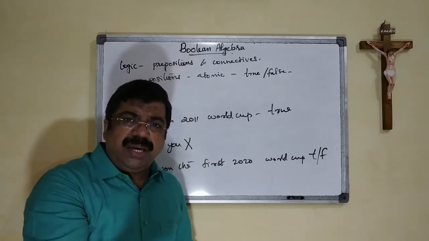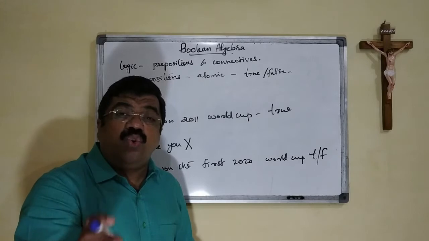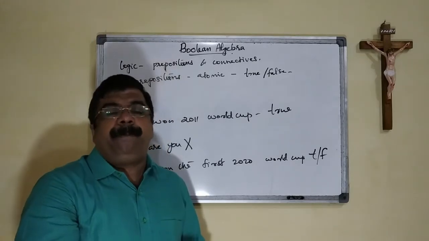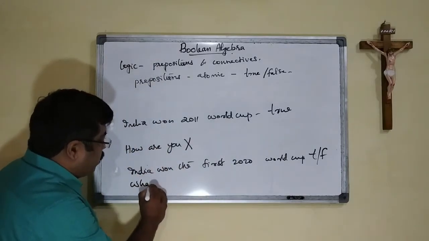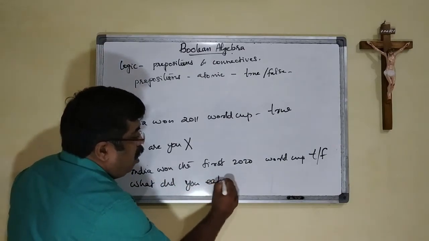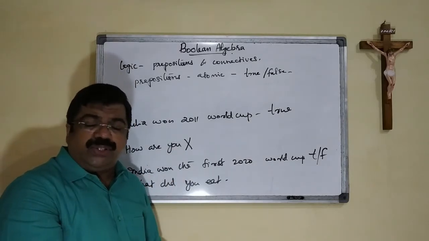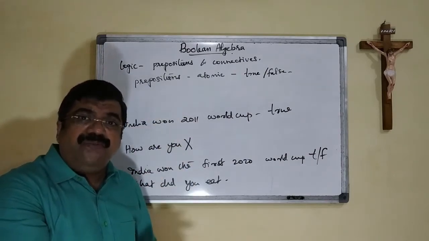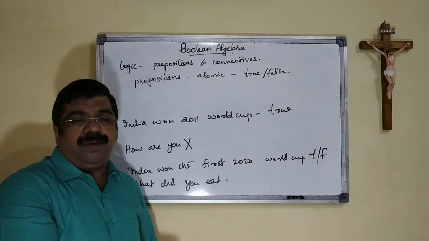So we say the statements which can answer either true or false are said to be prepositions. Suppose we say, what did you eat? Do you have a certain answer from this to say true or false? No. Since we do not have any certain answer for this, we won't say that is a preposition. Alright?